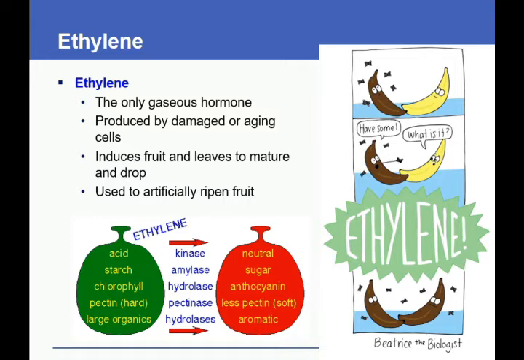The change of a fruit before and after ethylene. The fruit starts as acidic, but with ethylene, an enzyme is activated and it turns neutral. Amylase is also activated by ethylene, turning starch into sugar. Hydrolase changes chlorophyll to anthocyanin, which makes a fruit go from green to red. Pectin is broken down by pectinase, which is also activated by ethylene, into less pectin, which makes the fruit soft. And large organics within the fruit will be broken down with hydrolases, which causes them to become aromatic carbon compounds instead.